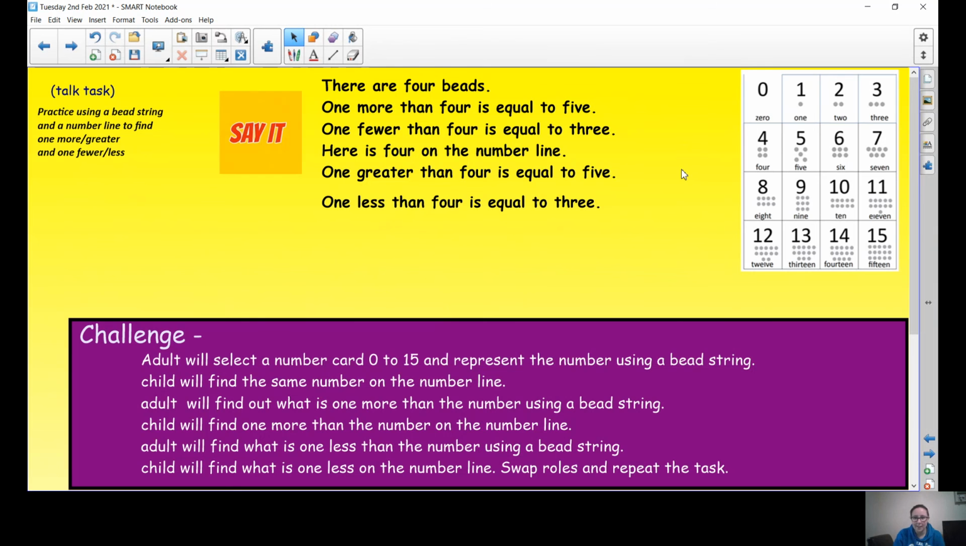Then you're going to swap over and you're going to have a go the other way round. So you will get to choose the number and use the bead string. And then your grown-up at home is going to find the same number on the number line and keep going with one more bead string, one more on the number line, one less on the bead string, one less on the number line. I wonder if you can have a go at that for me. Now you probably need to pause this video to have a good go at that, and then come back and we're going to move on to the next thing where you will need a coin. So come back with a coin.